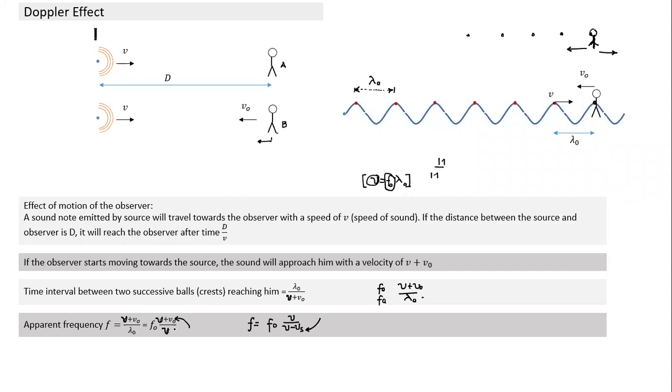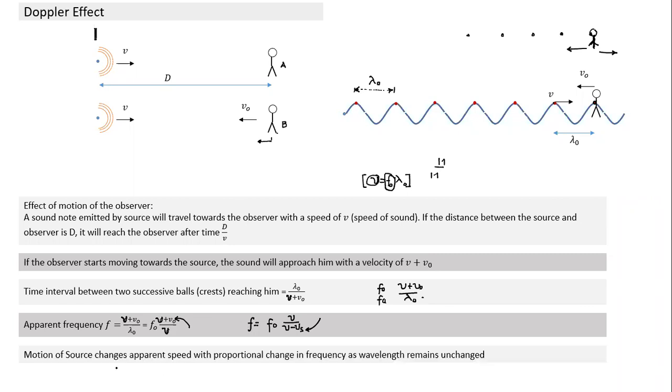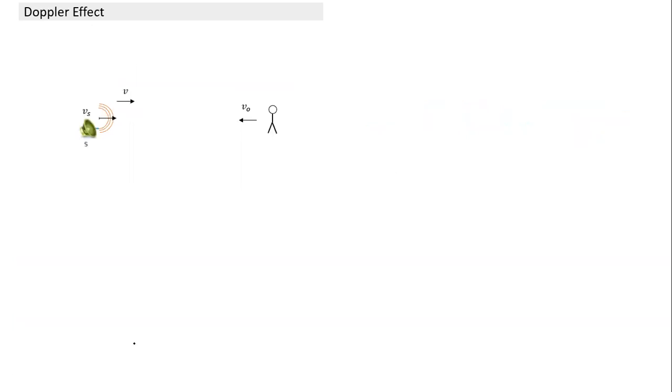And what happens when both of them move? We combine those two. Motion of source changes apparent speed, proportional change in frequency. Wavelength remains unchanged. What happens when both are in motion? Let's look at the figure here. There are three velocities. Are we clear about these three? What is this wave velocity? This is the speed at which the sound travels in that medium, with reference to the medium.